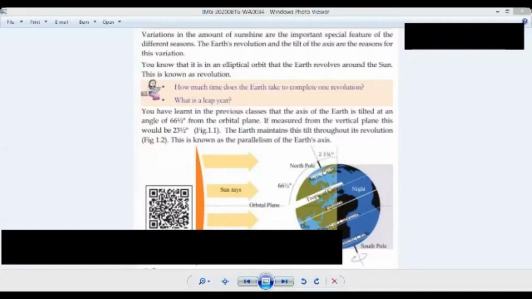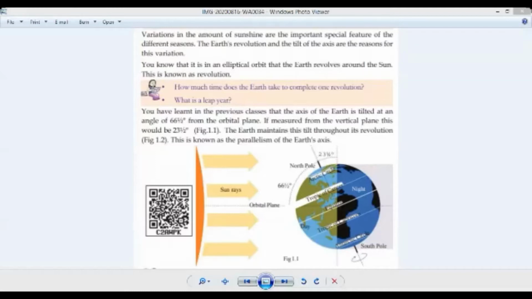The earth revolves around the sun in an elliptical orbit. This motion is known as revolution. Understand? Clear? Then all of you look at the first line. Variation in the amount of sunshine received is the basis for the occurrence of seasons. The earth's revolution and the tilt of the axis are the reasons for this variation.